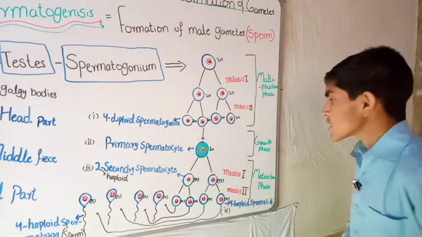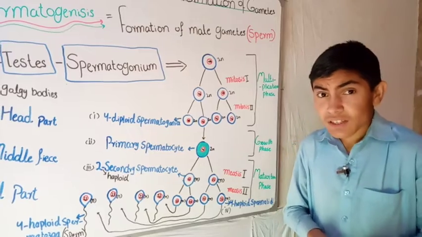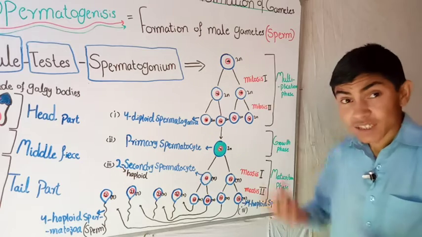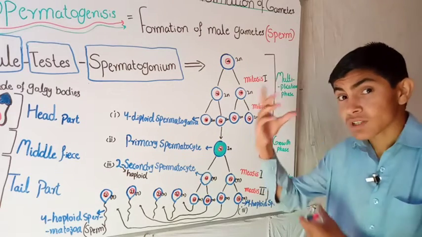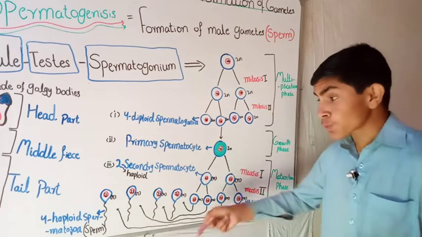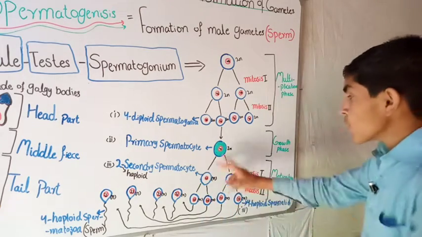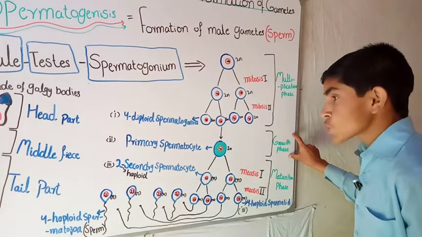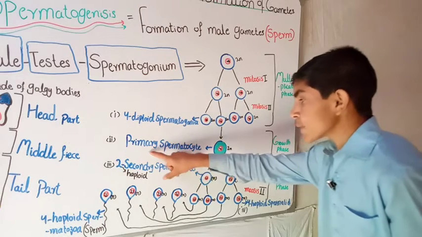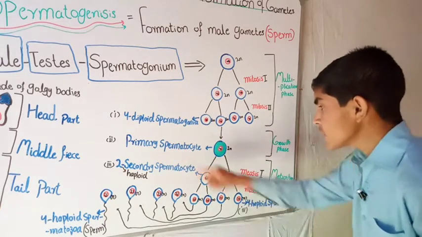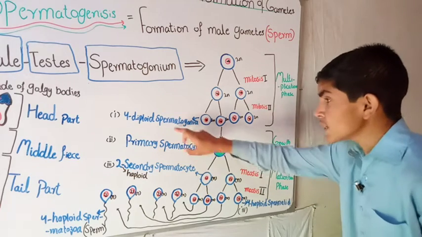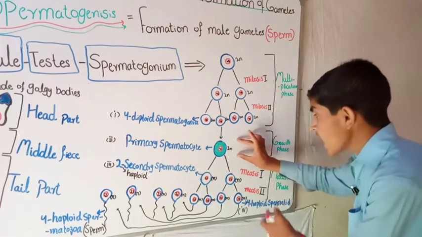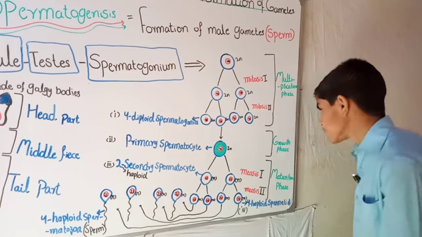In the growth phase, the cell gets nutrition and becomes enlarged in size, ready to undergo meiosis in order to produce sperm. When the cell undergoes the growth phase, we call it a primary spermatocyte. From the diploid spermatogonia, we now have the primary spermatocyte. It is also a diploid cell, not haploid.